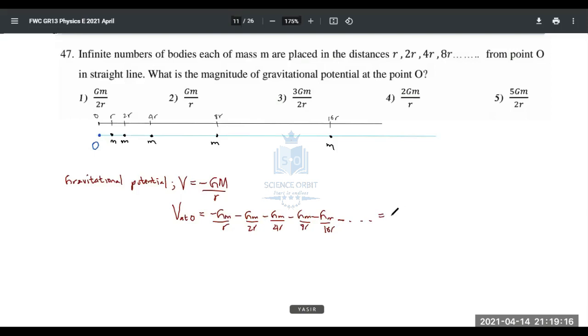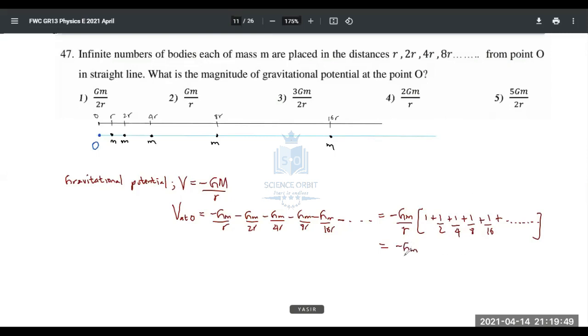And then who is common here? Minus GM, you can take it out. And R also you can take it out. And inside, what will I have now? 1 plus half plus 1 over 4 plus 1 over 8 plus 1 over 16 plus it goes on like this. Okay, right. Magnitude. So maybe we can avoid the negative sign, right? Okay, guys, how do you find the addition of this?